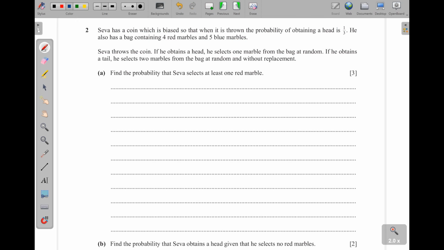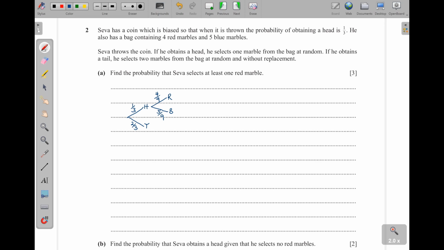Okay, so I'm going to simplify this using the tree diagram. So Sava throws a coin, and of course we have 2 outcomes, a head and a tail. The probability of getting a head is a third, and then this one will be 2/3. Okay, then when he obtains a head, he selects 1 marble from the bag. So 1 marble from the bag, and remember, you can either get red or blue. How many red marbles do we have? There are 4. Then the total will be 4 plus the 5. So we shall have here 4 over 9, and then for blue will be 5 over 9.